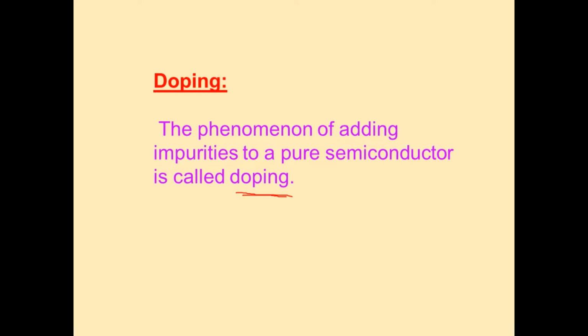So, what happens when a trivalent impurity is added to a tetravalent substance, and what happens when a pentavalent impurity is added? Scientists observed that the conductivity rapidly increases by this phenomenon. The phenomenon of adding impurities to a pure semiconductor is called doping.